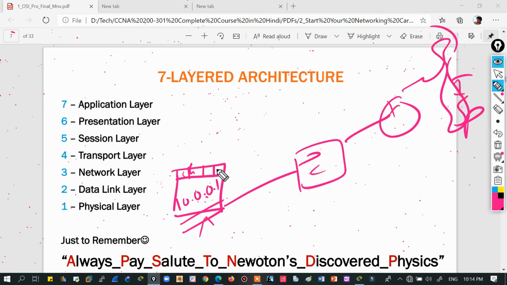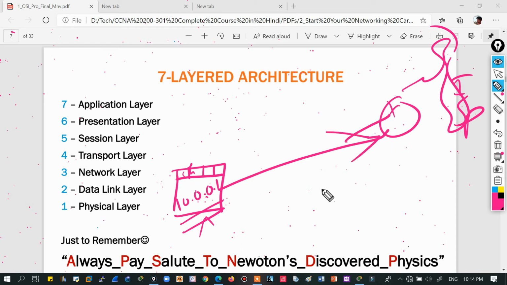Let's remove this switch for a bit from the middle so that I can get a clear picture. This is connected to the router. My first request will go to my router, and from 10.1 it needs to go to fb.com.